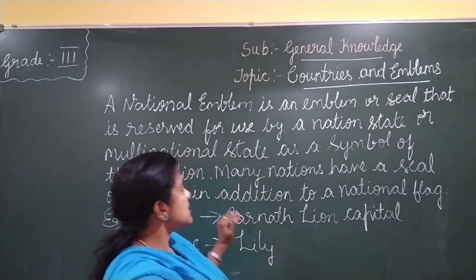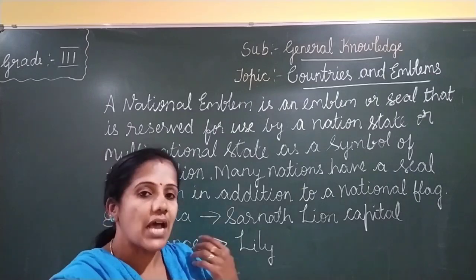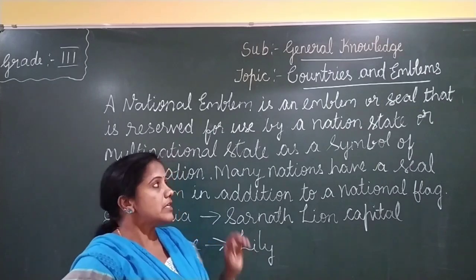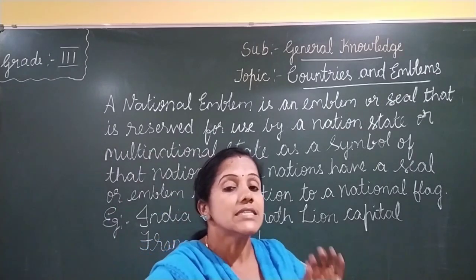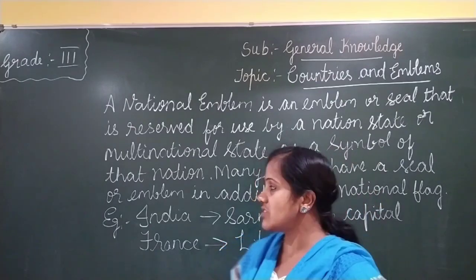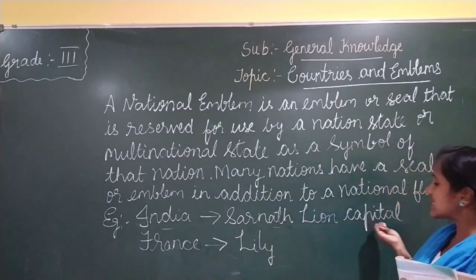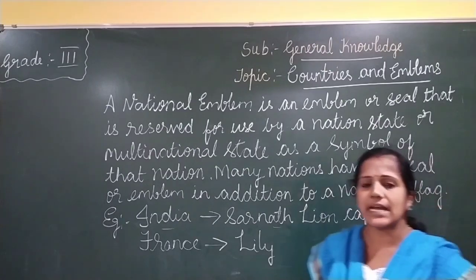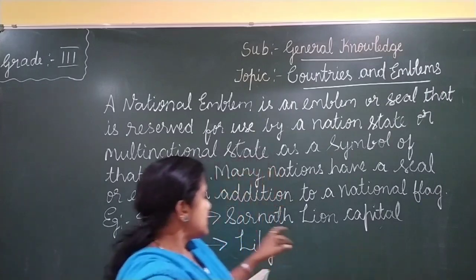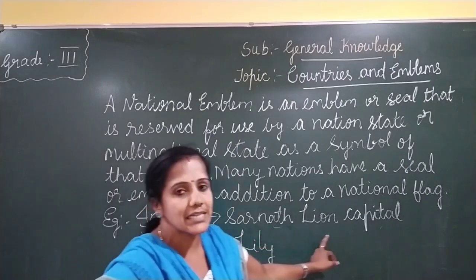So many nations have a seal or emblem. Many nations have a national flag and also a national emblem. A national emblem is nothing but a symbol or seal of that nation. For example, India's emblem is the Sarnath lion capital. You might have seen the national emblem of India. Have you seen that four-headed lion symbol? It is the Sarnath lion capital.